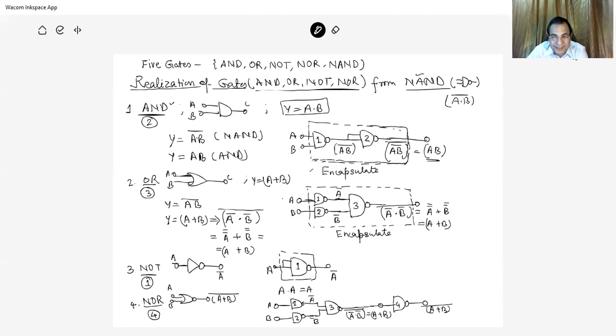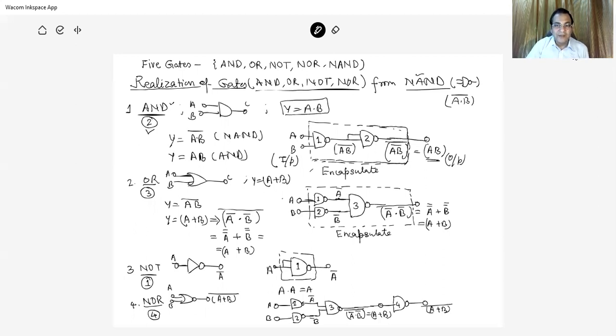If we hide the 2 NAND gates, then the inputs are A and B, and the output is AB. So this behaves like an AND gate. These 2 NAND gates give 1 AND gate.